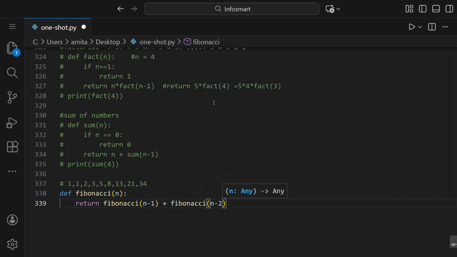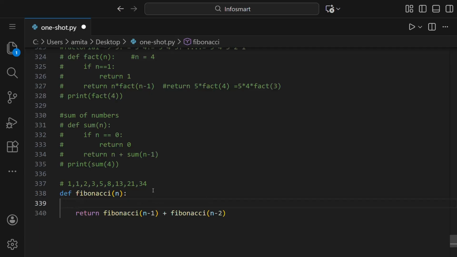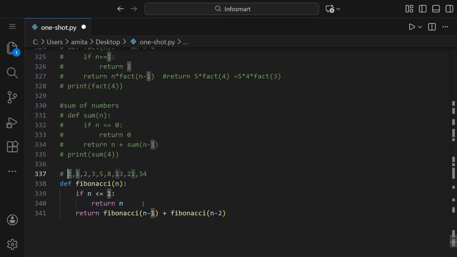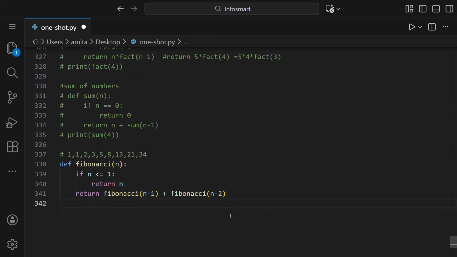What this means is we have to sum this, like 2 is the sum of 1 and 1. So if this is n, then this one is n minus 1 and this one is n minus 2. So we have to sum both of the terms, and then this will be the sum of these two things. Now base condition is necessary as I already told, so it will be if n is less than equal to 1, then we'll just return n. Like if we got only 1 as the input of n, then it will just return 1.